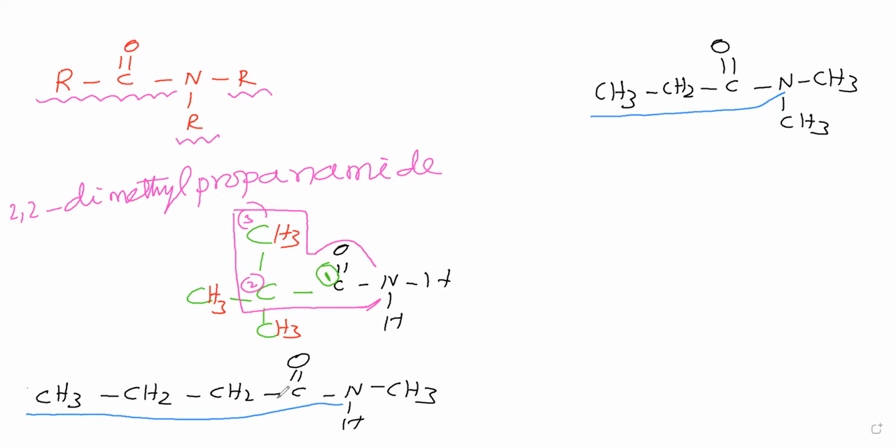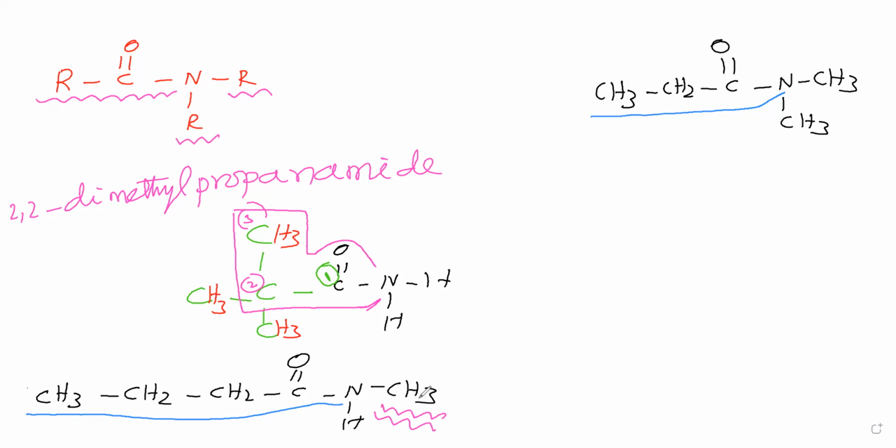For secondary amide, what we have to do? It is secondary amide. The CON is there means it is amide. This N is having only one hydrogen, therefore it is secondary amide. Now this N is having one organic group here, one alkyl group here. This name we must say first. Then only we have to go for this side.